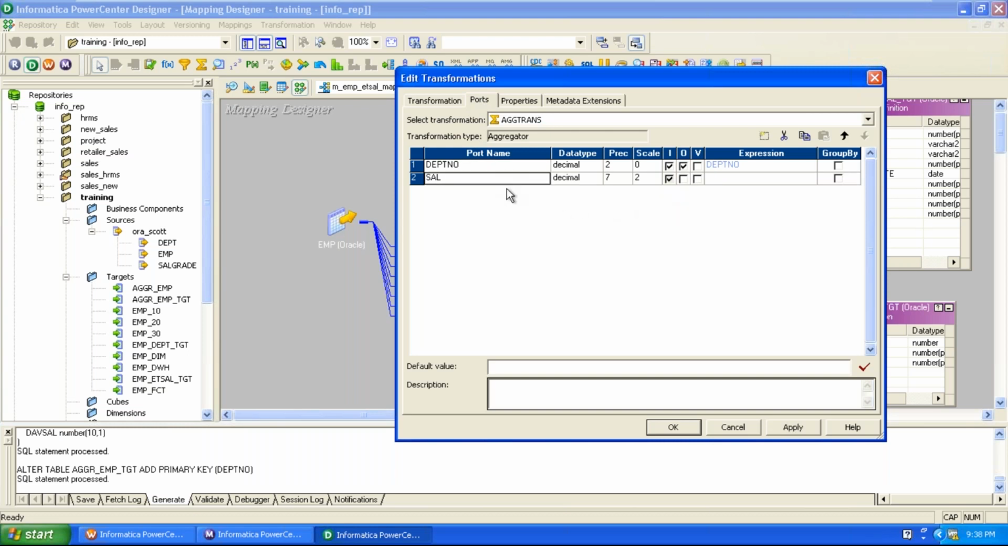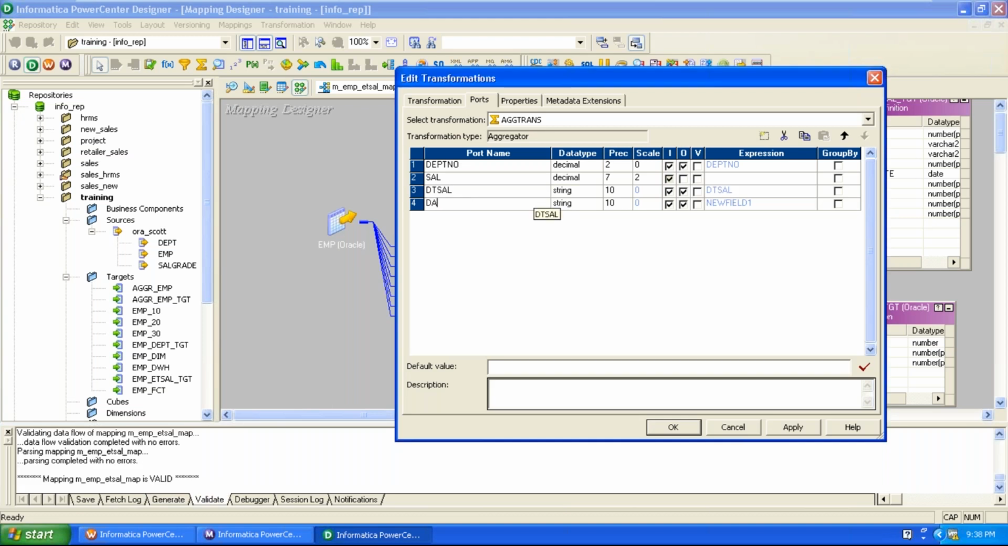Now, as per the requirement, you can derive the output ports. Two ports are needed here: DT cell as well as DAV cell. These two are the output ports. Since we derive two output ports here, uncheck the input ports to define them as output ports.